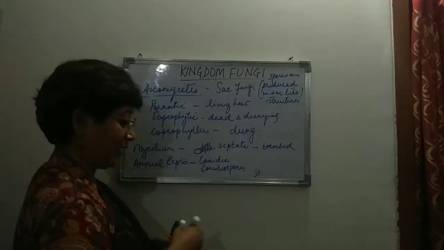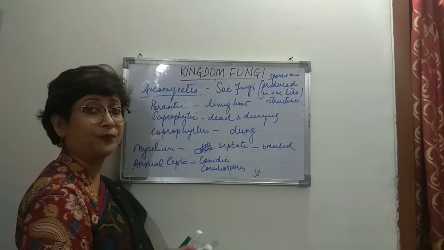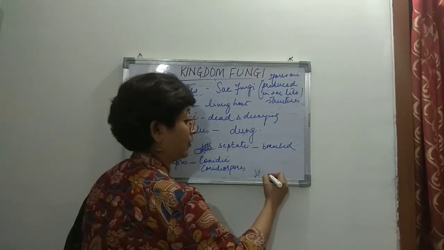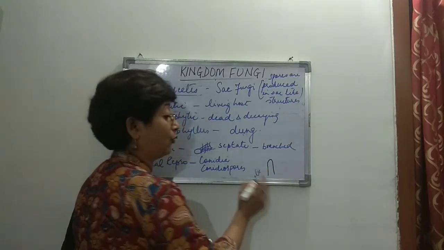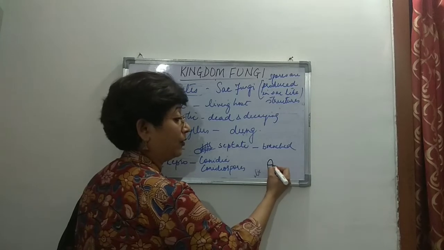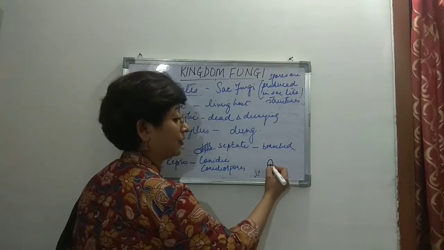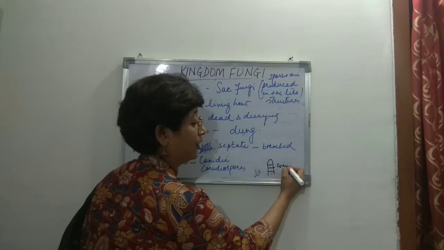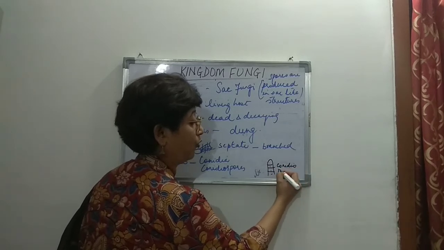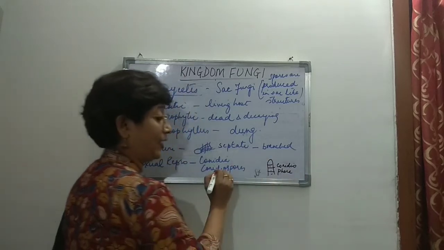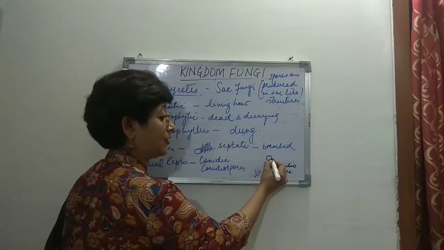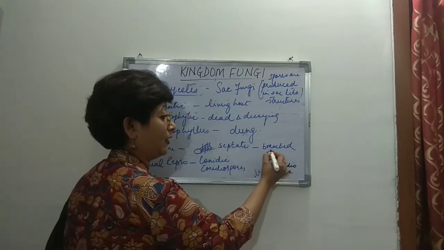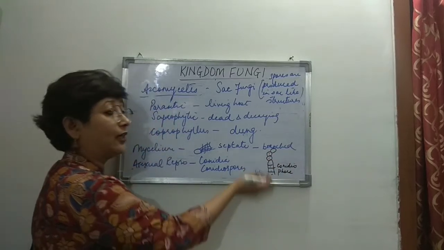Right. So there is a structure which is a conidiophore. Sorry, it is septate. So this is the conidiophore, right? And many conidia are found outside the conidiophore.